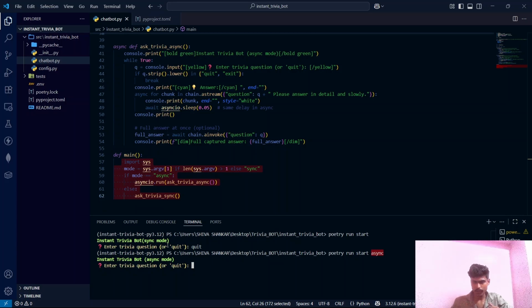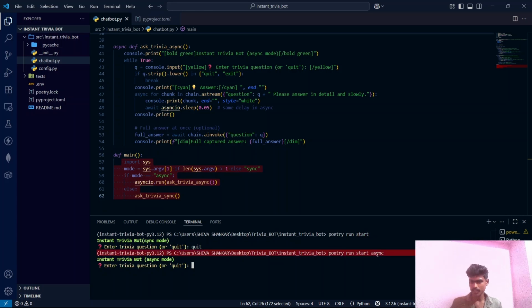If you want to go a little bit deeper about this topic, let me explain. These are the arguments, guys. Each word is an argument. Poetry, run, start, async, everything is an argument. This poetry run is common in both of these commands, so it won't be counted. The index of start is 0, and if there is any keyword after this, its index will be 1.